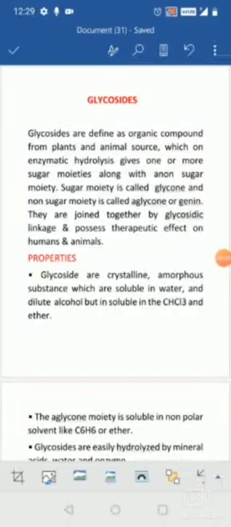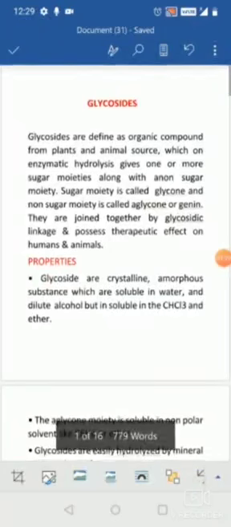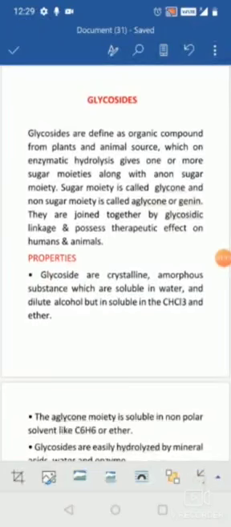They are organic compounds made up of two components, which upon enzymatic hydrolysis break down into two compounds. One is the sugar compound, known as the glycone, and the other is the non-sugar compound, known as the aglycone, and they are joined together by the glycosidic linkage. As in a disaccharide or polysaccharide, where two sugars are joined by a glycosidic linkage, here instead of two sugars, one sugar and one non-sugar are joined by the glycosidic linkage.